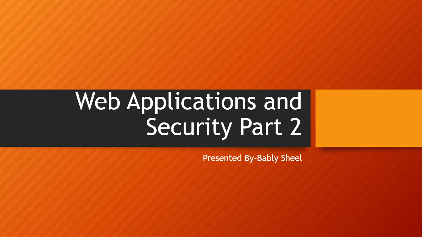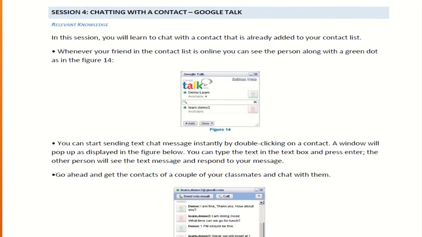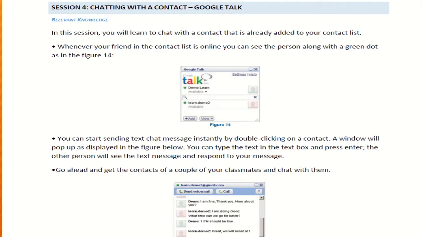Today we'll see the further part of web applications and security. In this session, student, we'll see how we can chat with a contact which we have saved. You can see, when we are using WhatsApp or Facebook or anything else, the contacts or the information of the person which we have stored in our system will be shown.